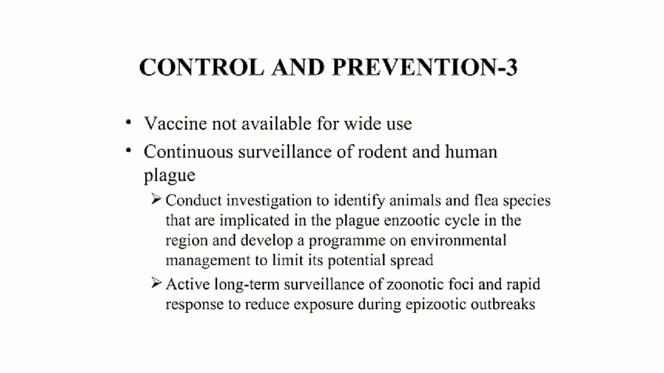Enzootic means a low level of outbreak of the disease. Next, develop a program of environmental management to limit the potential spread. Next, active long-term surveillance of the zoonotic cycle. Zoonotic means animal-to-human disease transmission. Ensure rapid response to reduce exposure during episodic outbreaks and to control them.